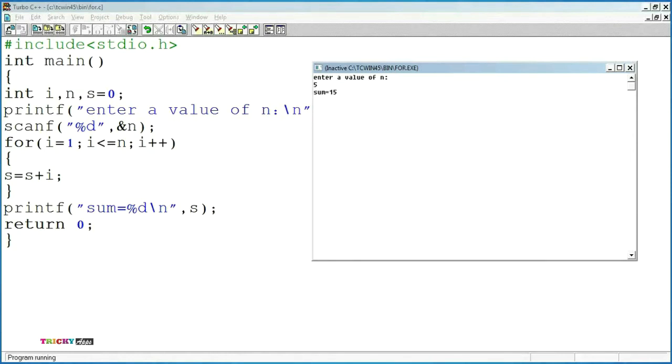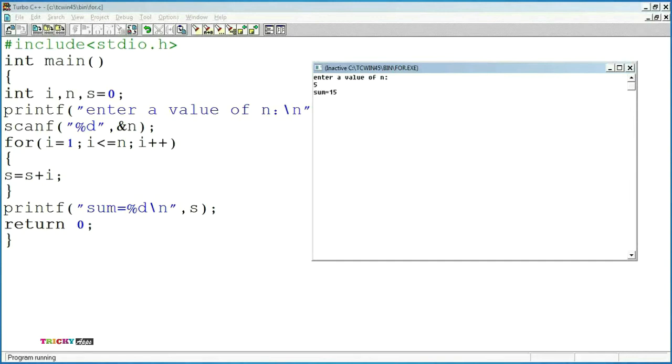Now the control will move to the iteration or increment condition. Now the i value is updated with 2. At i=2, 2 is less than or equal to 5. Then we have the loop body s = s + i. Now the i value is updated with 2 and s=1.